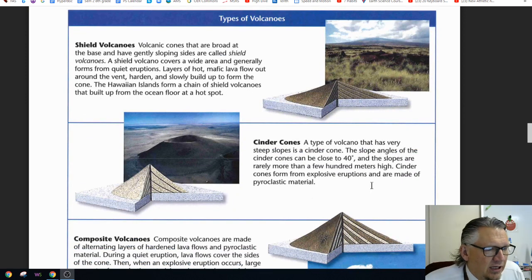Cinder cones. A type of volcano that has generally steep slopes is a cinder cone. The slope angles of cinder cones can be close to 40 degrees. The slopes are rarely more than a few hundred meters high. Cinder cones form from explosive eruptions that are made of pyroclastic materials.